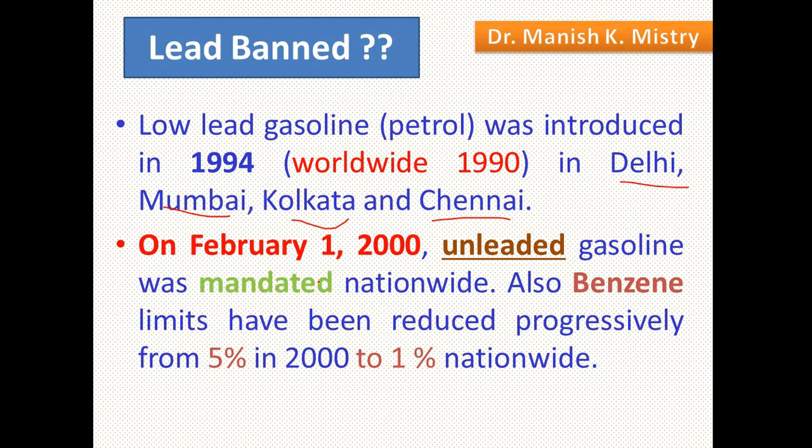Later, after 1st February 2000, it was banned nationwide. That means petrol pumps cannot sell leaded fuel. Even another additive, benzene, was cut nationwide from 5 percent to 1 percent. Actually, worldwide, leaded gasoline was banned in 1990.